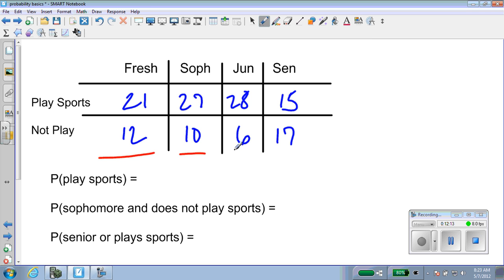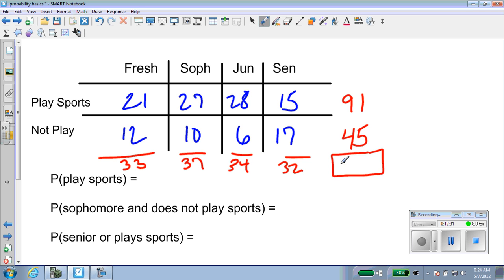So the total number of freshmen was 33, the total number of sophomores was 37, 34 juniors, and 32 seniors. The total number of people playing sports, 91. The total number of people not playing sports, 45. This is 136. It is also 136, pardon me, if you add up the number of students. So the probability that I choose someone at random and they play a sport, that would be 91 out of 136.